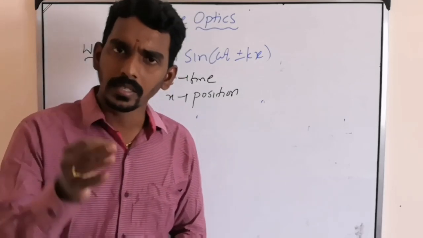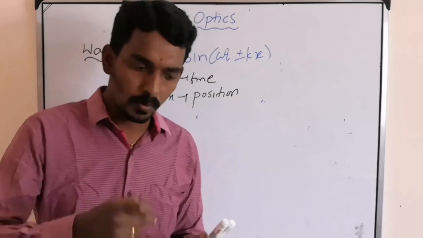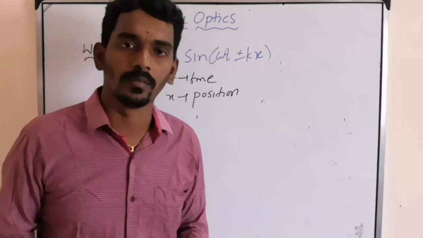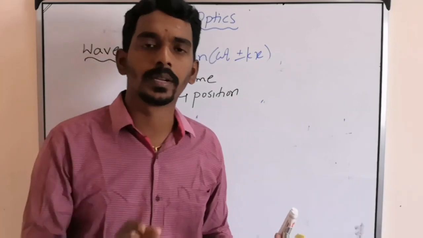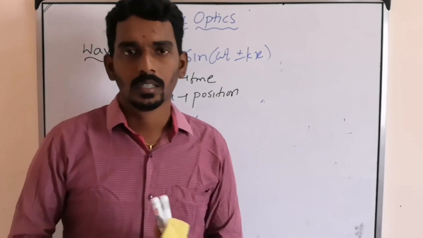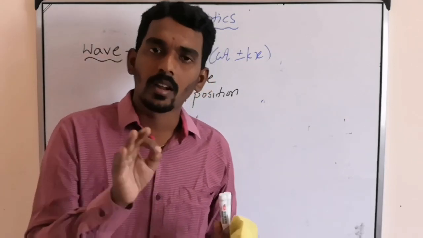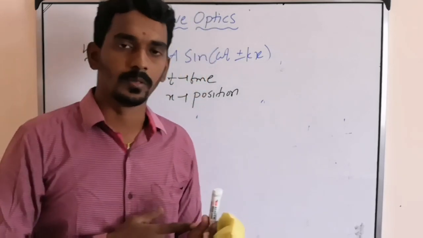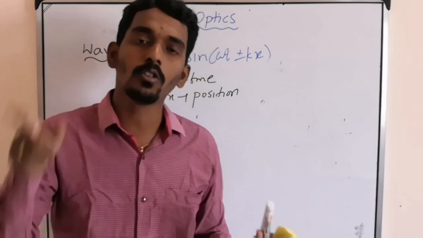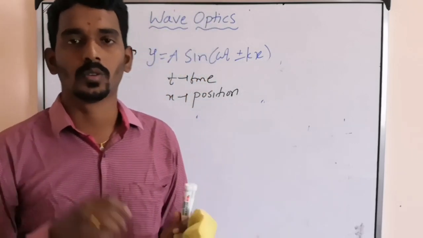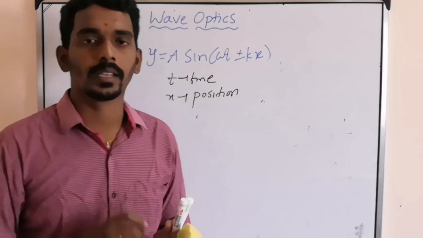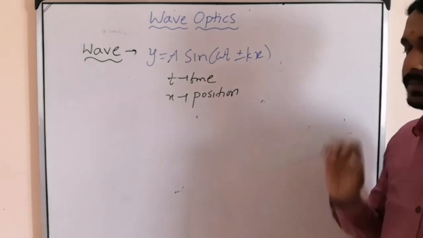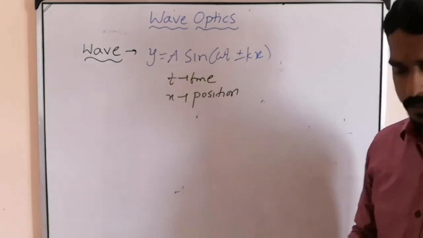A wave which needs a medium to propagate is called a mechanical wave, like sound wave. Sound cannot travel without a medium. Light travels in a medium and without a medium also, so it is called a non-mechanical transverse wave. First basic point.